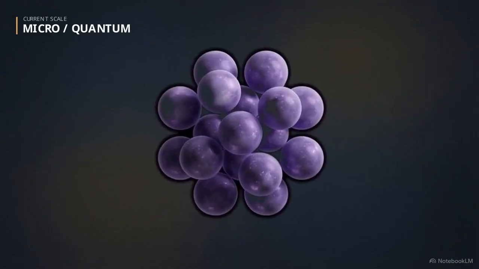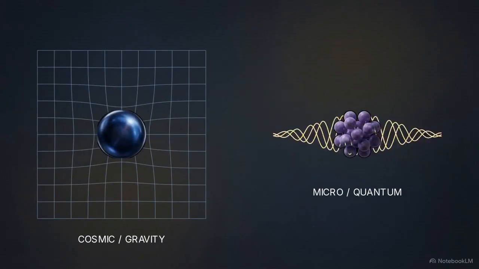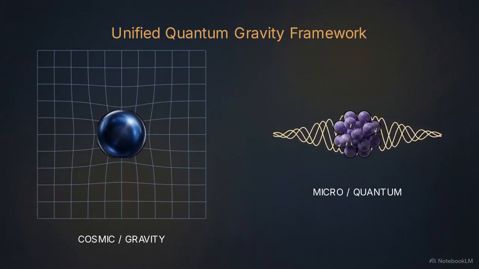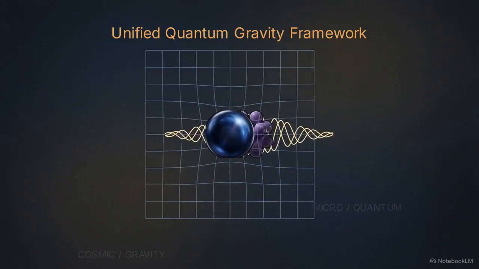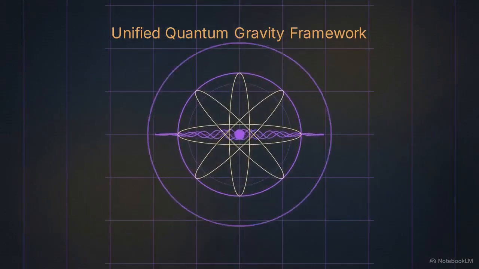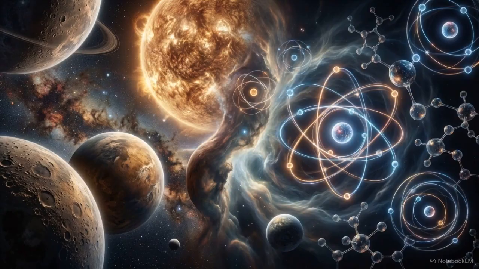To bridge these 2 worlds, researchers utilize the unified quantum gravity framework. It is a theoretical attempt to merge the large-scale force of gravity with the high-energy mechanics of the subatomic. Successfully applying this framework suggests the universe is governed by one continuous set of rules, finally reconciling the conflict between our macro and micro observations.